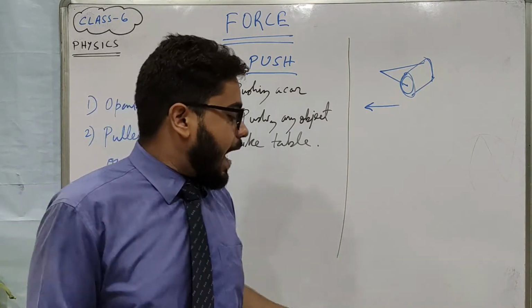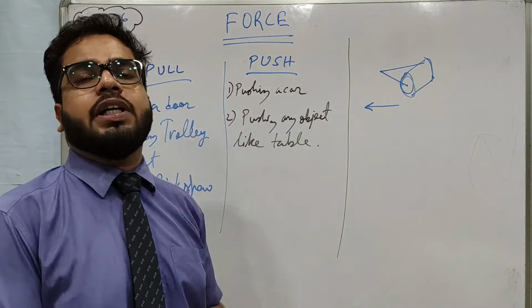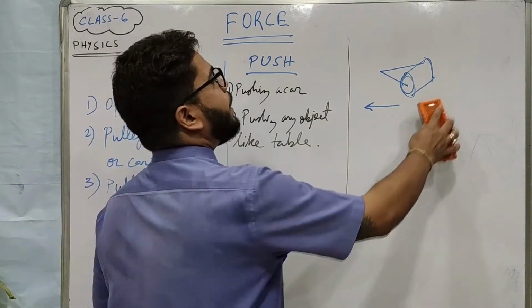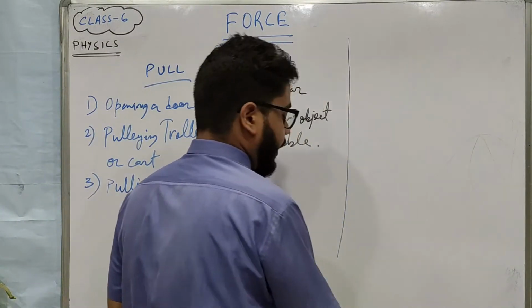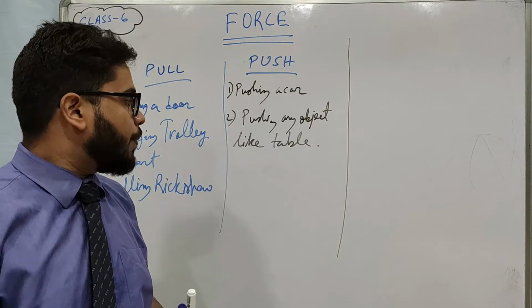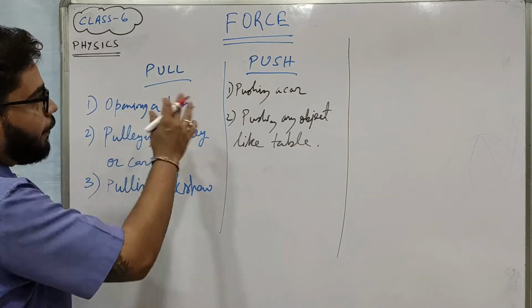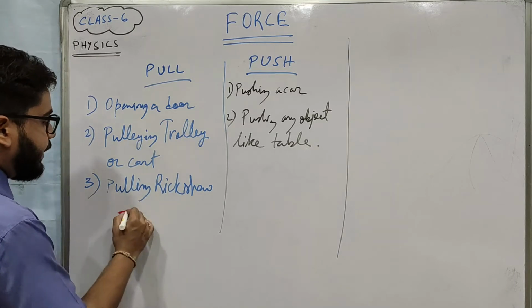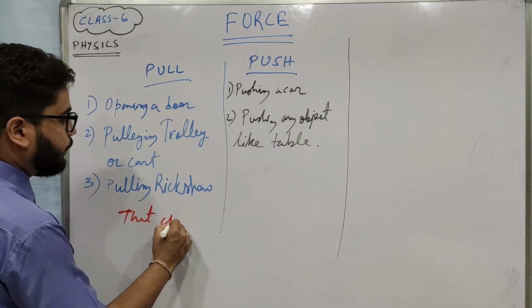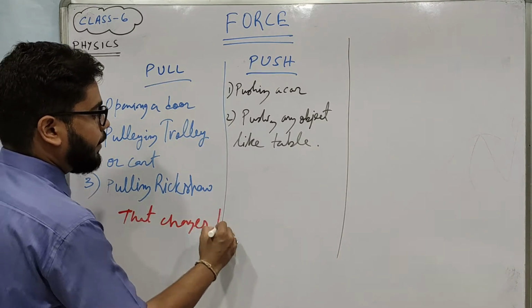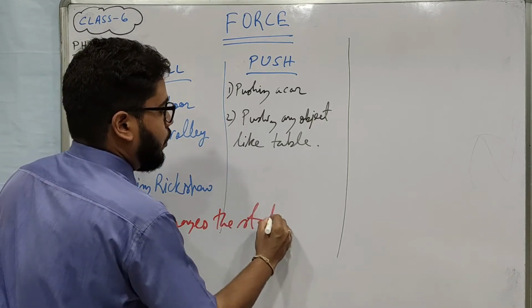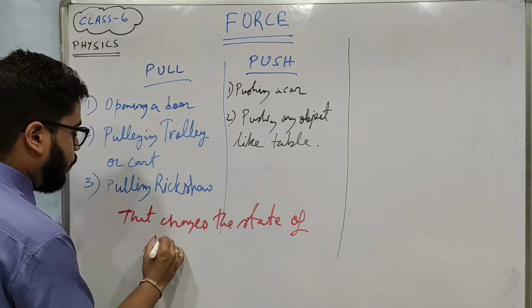Okay. Now, except push and pull, we may discuss another two types of force. But before I go there, I will write the effect of pull or push: that it changes the state of motion.